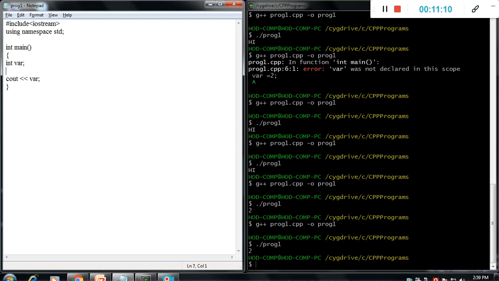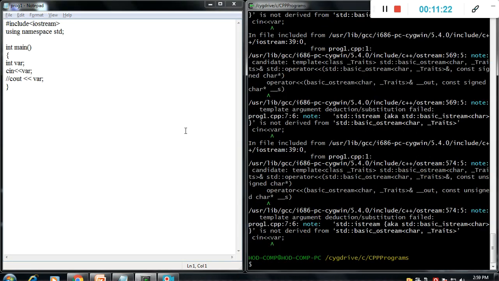That one is cin, that's var. We will check how exactly it works. Save, then okay, it gives an error. Var is an integer and it is mentioned with and.